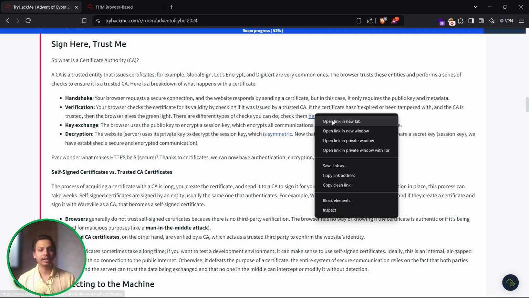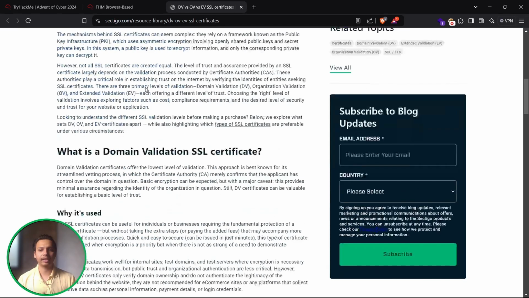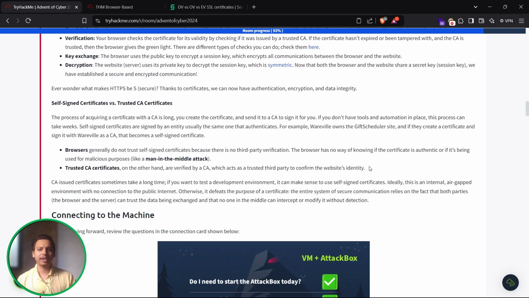That is about Sectigo over here, and there are the complete details over here. We can check it out later on as well. And decryption: the web server uses its private key to decrypt the session key, which is symmetric. Now that both the browser and the website share a secret key, we have established a secure connection and encrypted communication. Ever wonder what makes HTTPS more secure? Thanks to certificates, we can now have authentication, encryption, and data integrity.